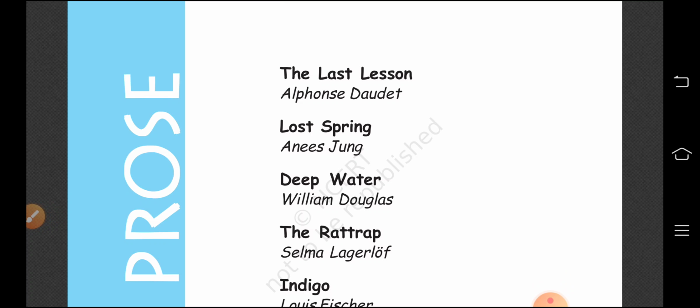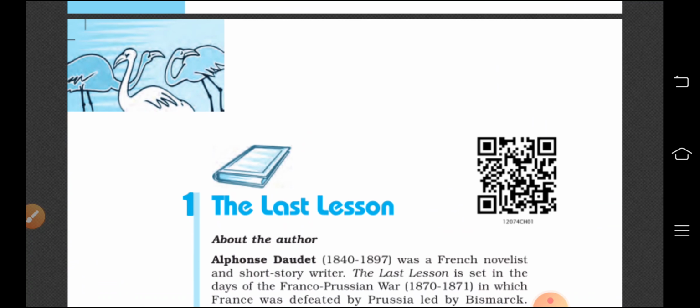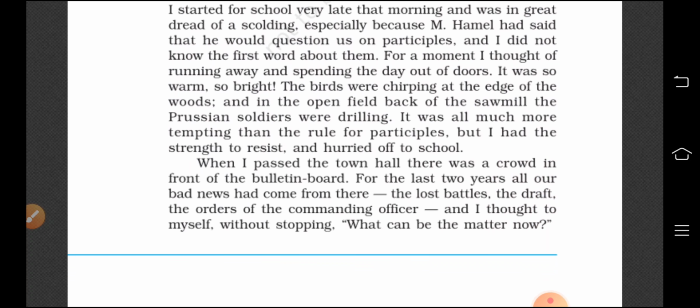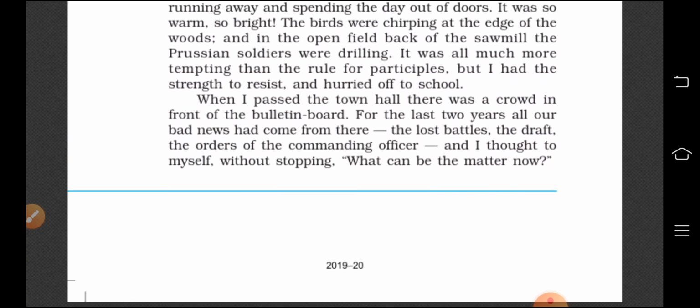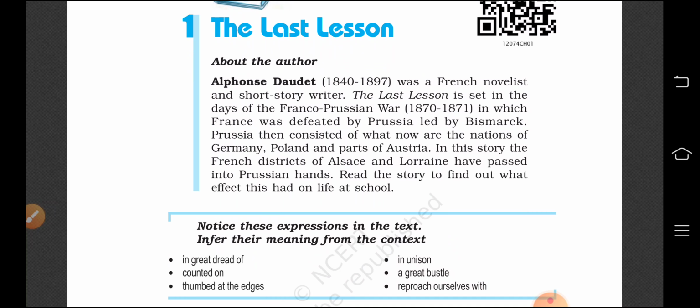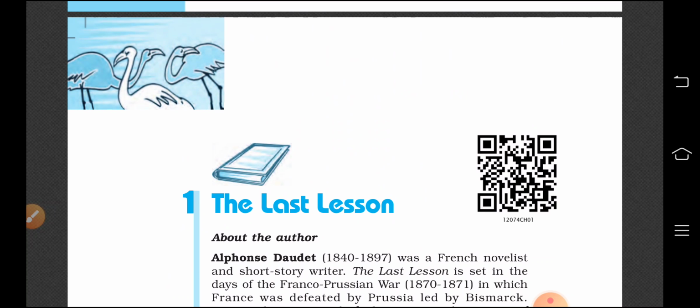So today we have to start this prose section, which is in the Flamingo textbook for class 12th. So let's start the last lesson. The name of the first chapter itself is the last lesson. So let's know why this is the last lesson. Please open your book on the first page of the last lesson. I am not getting the page number here. So the last lesson, right, of the Flamingo book.